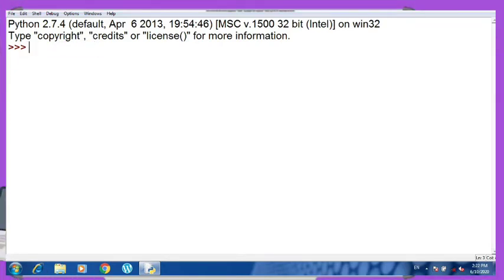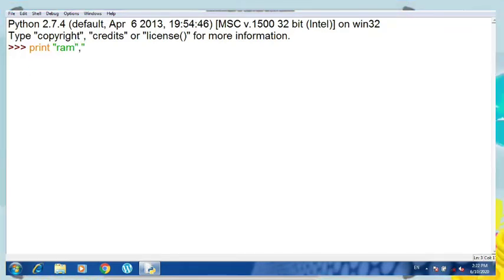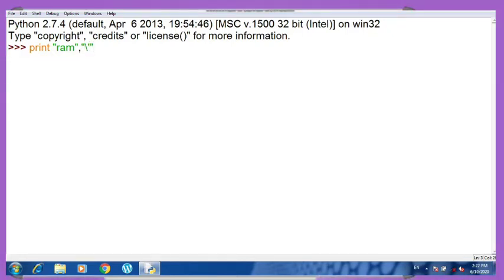I'll show you. I have written here print, Ram, comma, and double quote, backslash, single quote. This backslash single quote is the escape sequence which will be printed, and as we know we have to enclose the escape sequences with double quotes, so I have done that, comma, then I have written here channel. Press enter. So you can see that it is printed.